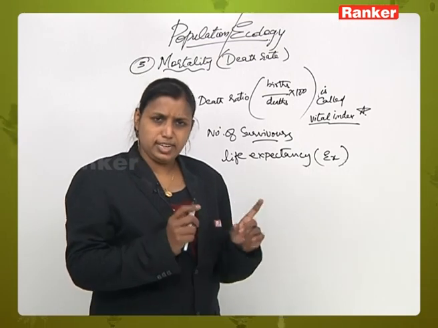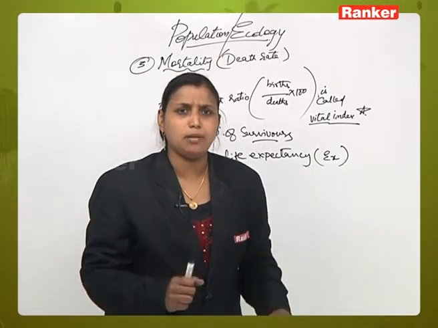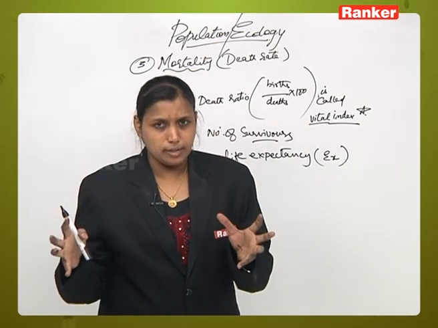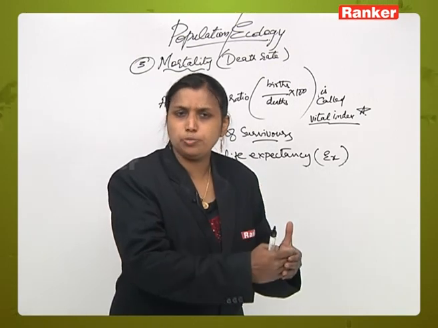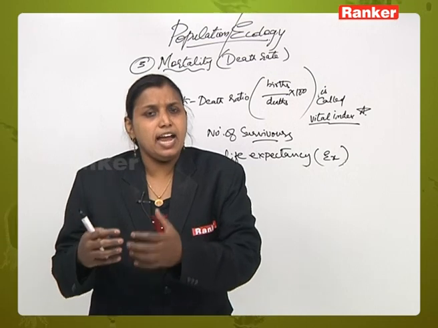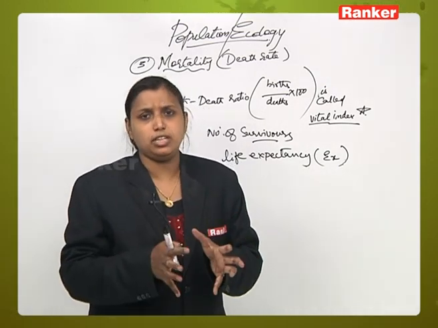So, when we are taking mortality into account, it does not mean only the number of deaths occurring in a population. It also means that out of 100 population, a certain percentage has the natality rate, and a certain number are dead. And in between these two comes the number of people still surviving in that population.